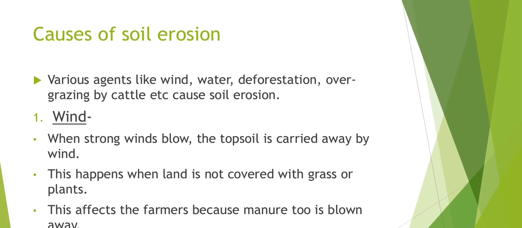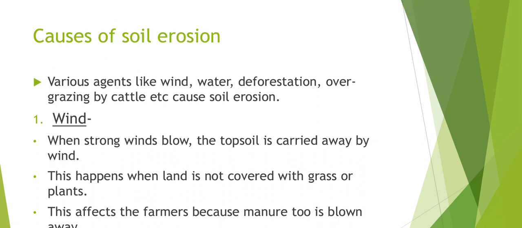So what are the causes of soil erosion? Various agents like wind, water, deforestation, overgrazing by cattle, etc. cause soil erosion. First, how the wind causes soil erosion.